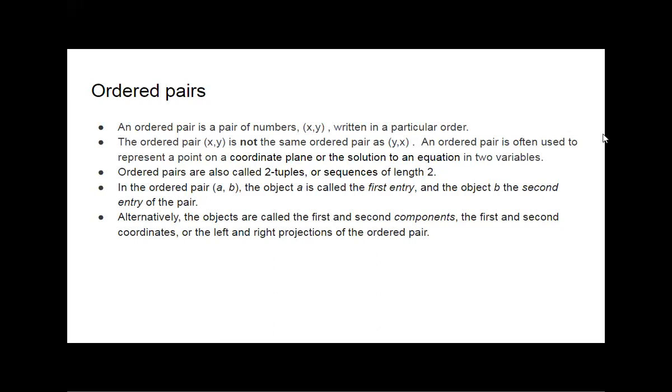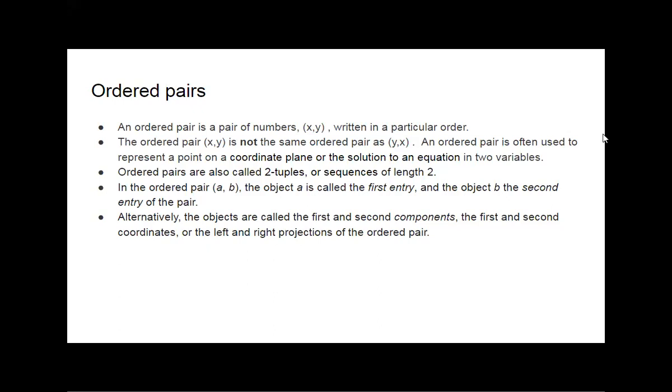An ordered pair is often used to represent a point on a coordinate plane or the solution to an equation in two variables.